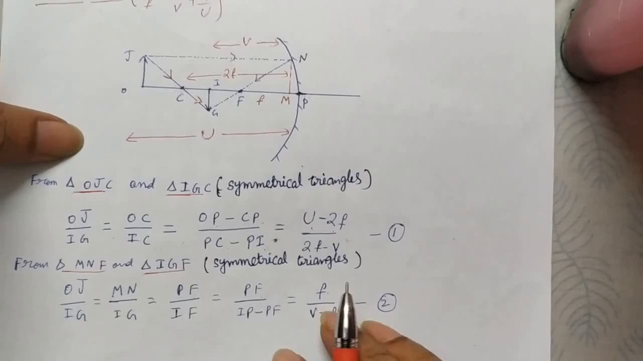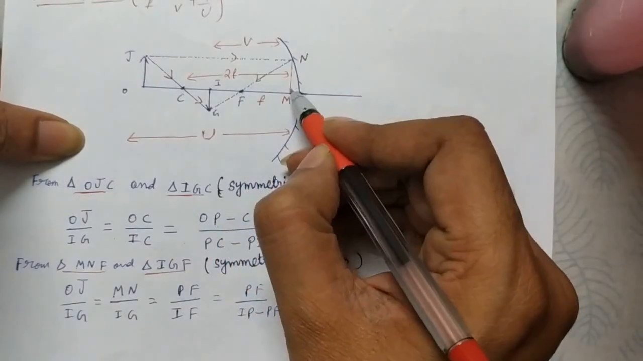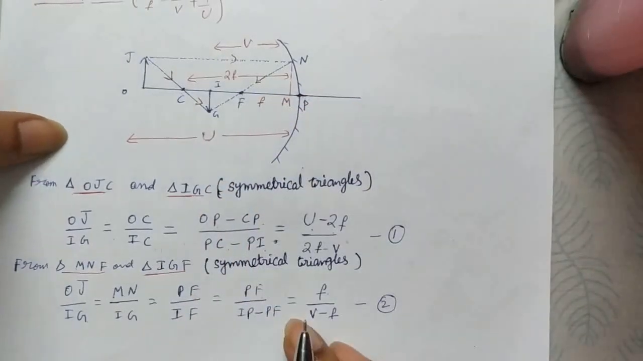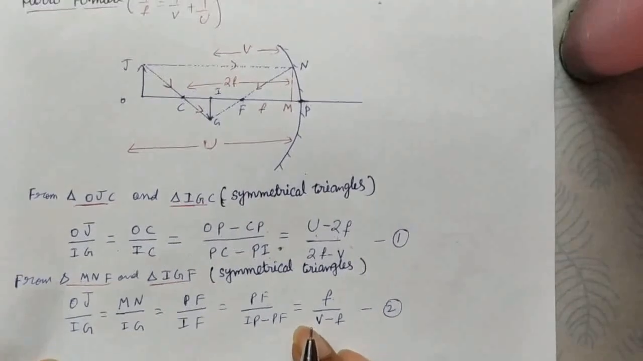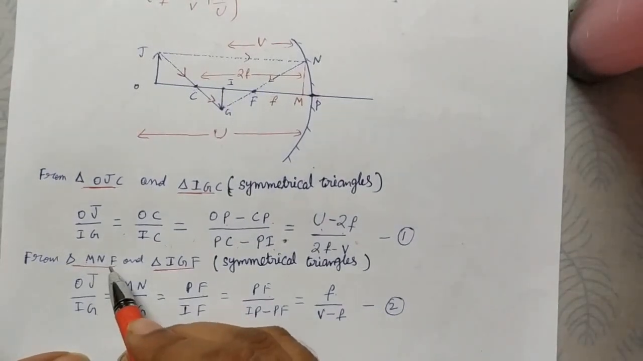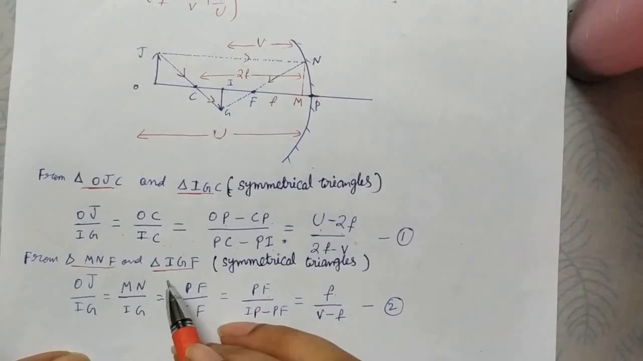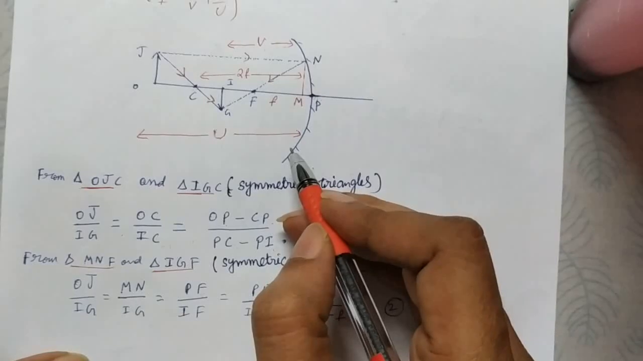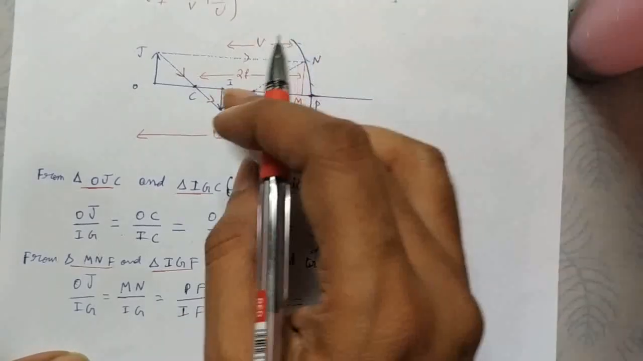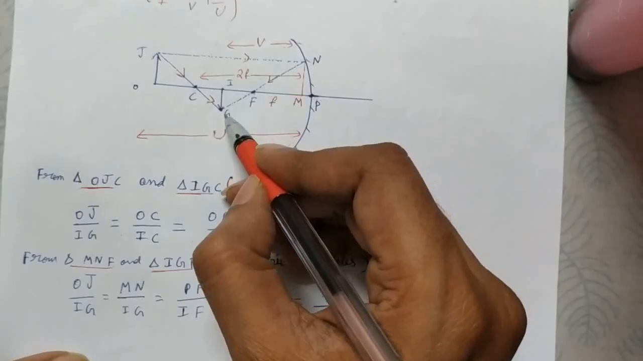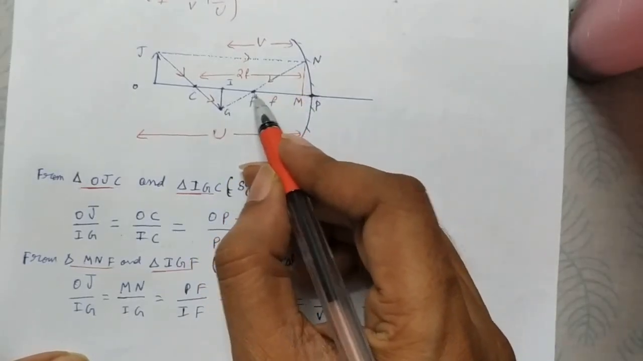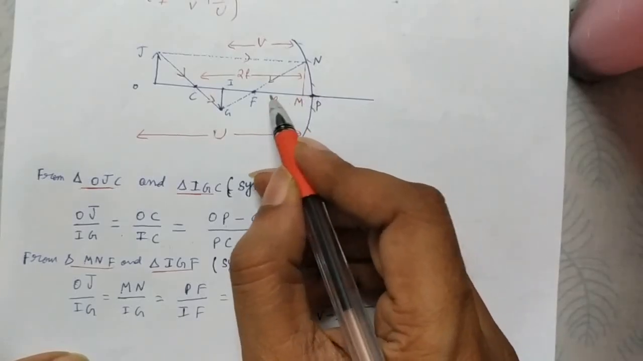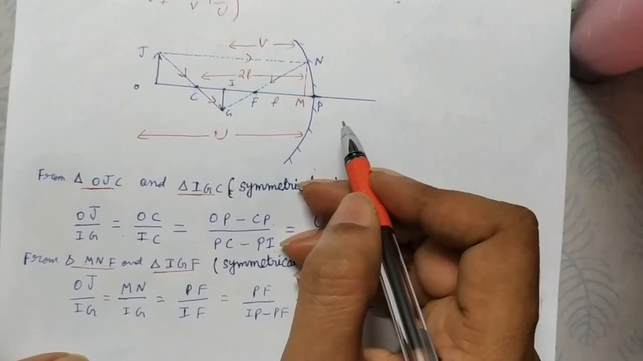Take two more triangles here. These two triangles are also similar because these two angles are equal. So from triangle MNF and triangle IGF, these two angles are equal, so similar. Here also we can write opposite by opposite, MN by IG is equal to adjacent by adjacent, that is FM by IF. But M is approximately the same as P, so we can take FP directly.